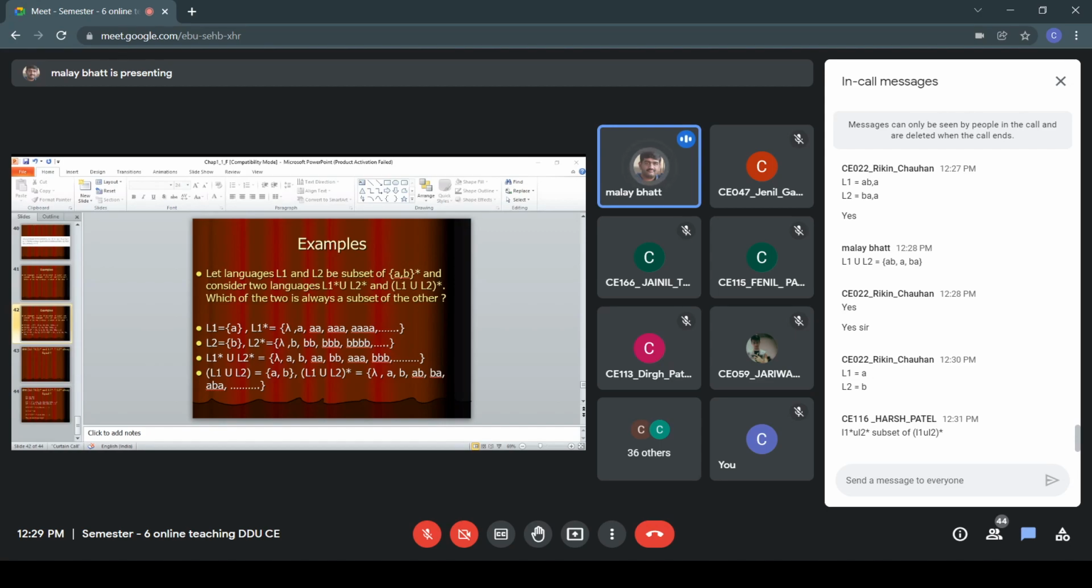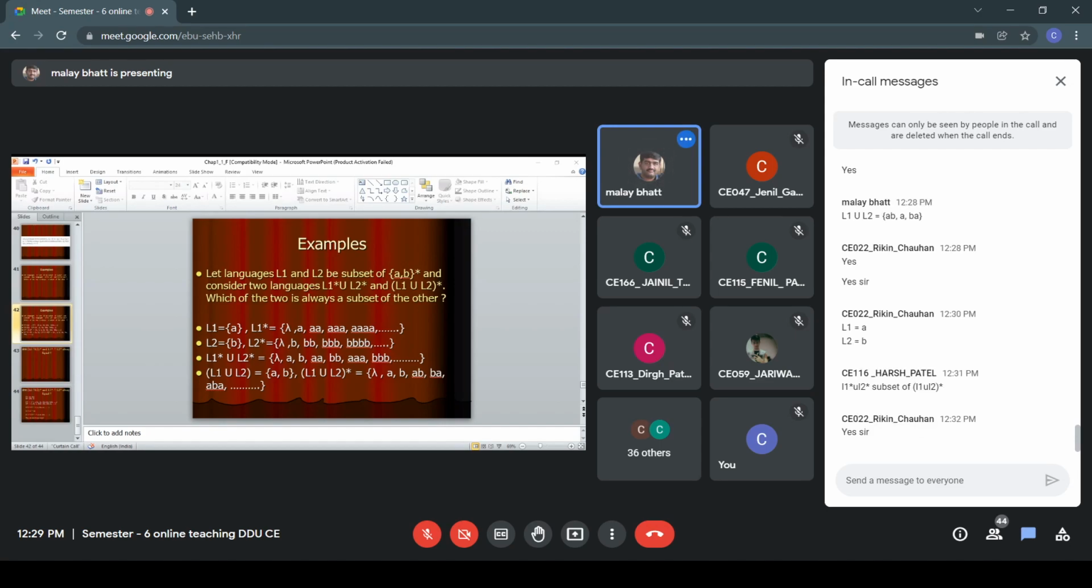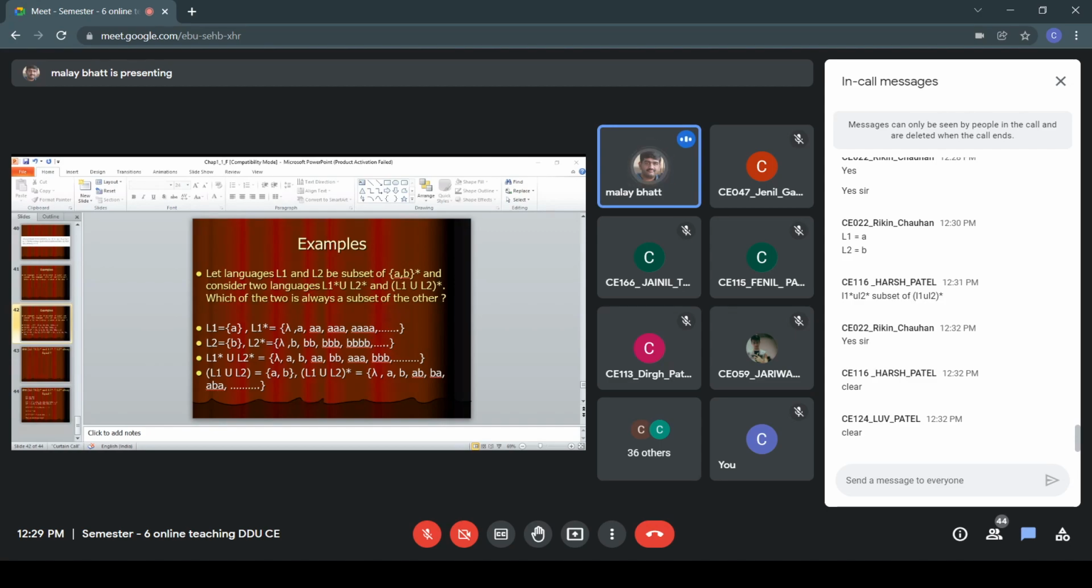So I hope the example is clear. Any query in this? So 3-4 people are actively interacting in the session. Others are not interacting so much. So if you take more interest, it will be more interesting. It is not a subject in which you have to remember anything. It is an analytical subject. If you understand the things, you can attempt the paper very easily, without doing any additional work. You don't require any extra preparation for this subject.